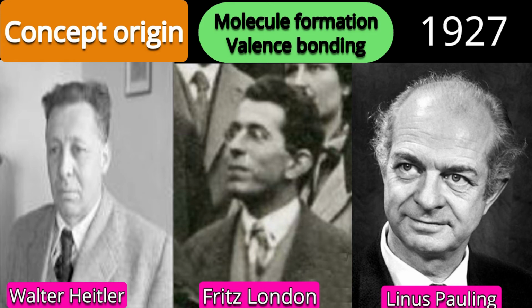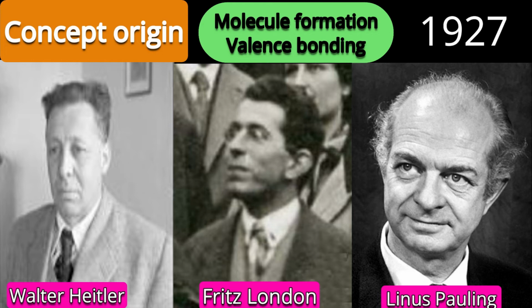We have already studied the explanation of the formation of the hydrogen molecule by Heitler and London theory. They suggested four different improvements. First improvement, exchange. Second improvement, shielding. Third improvement, ionicity. And fourth improvement, resonance. So a mathematical base is there for the explanation of the formation of the hydrogen molecule. That is a success of valence bond theory.